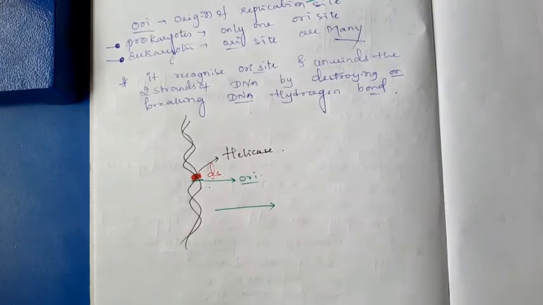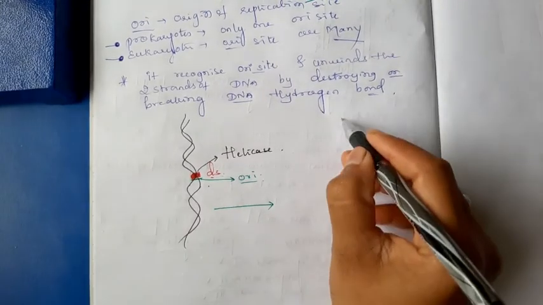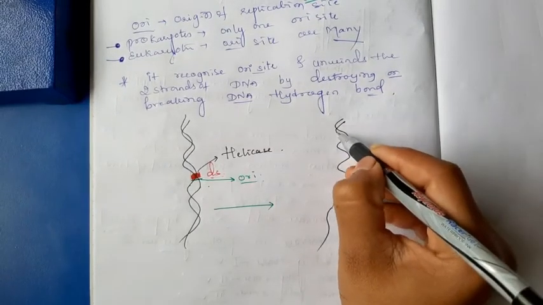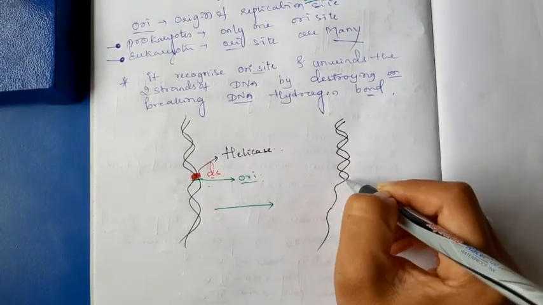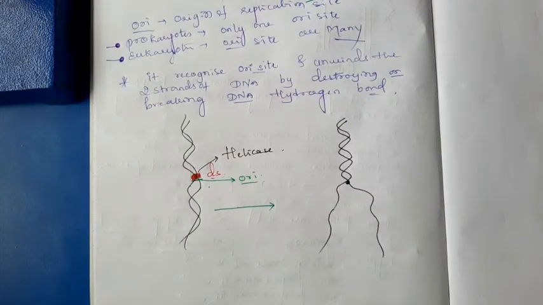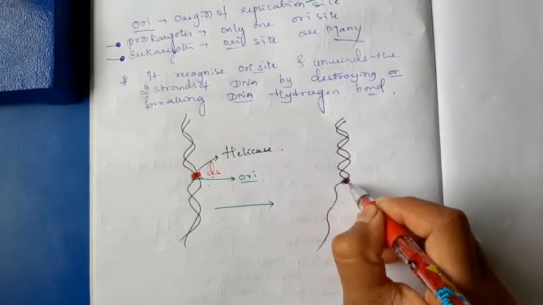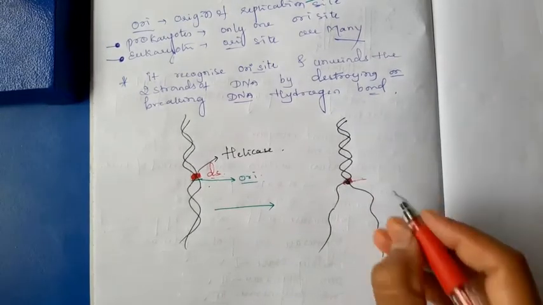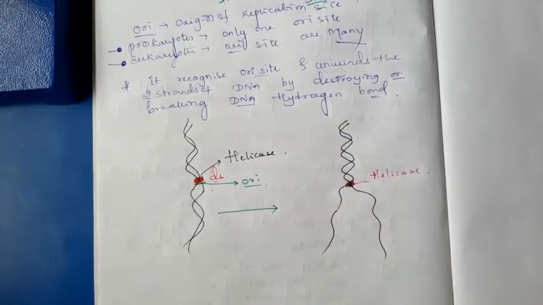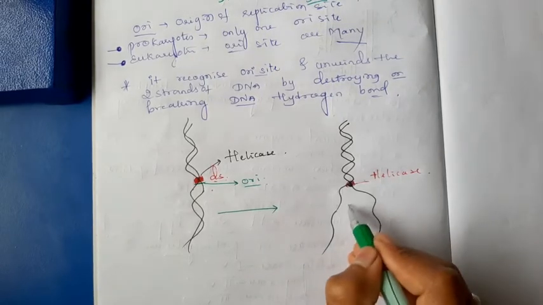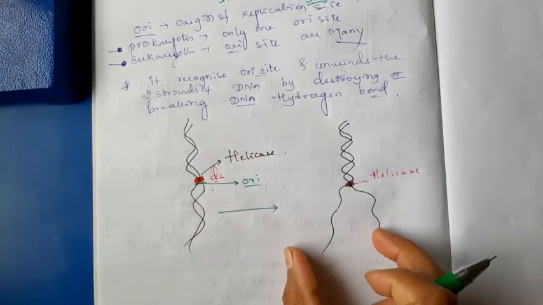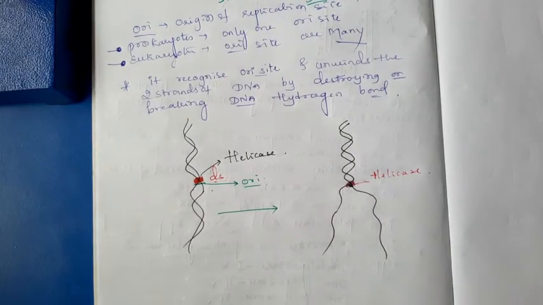After binding of helicase, it starts uncoiling the DNA. The double stranded DNA is converted into single stranded DNA.